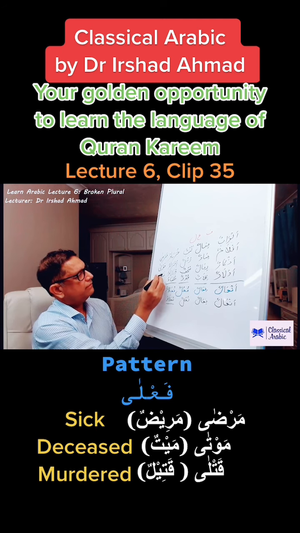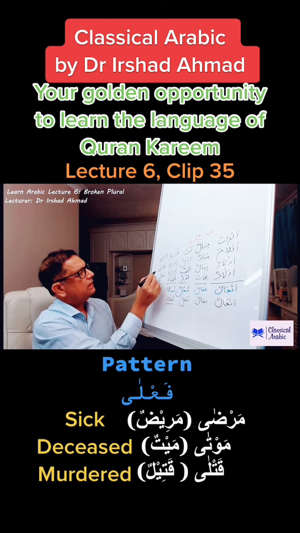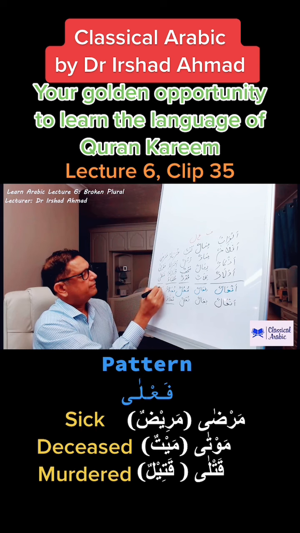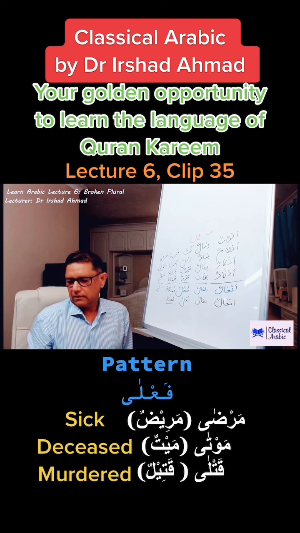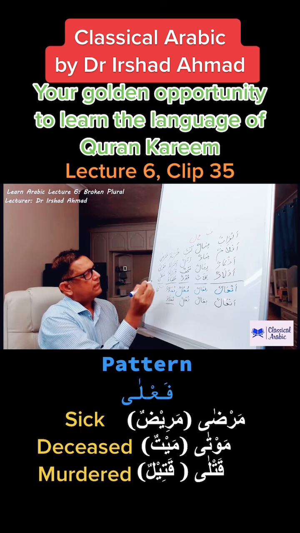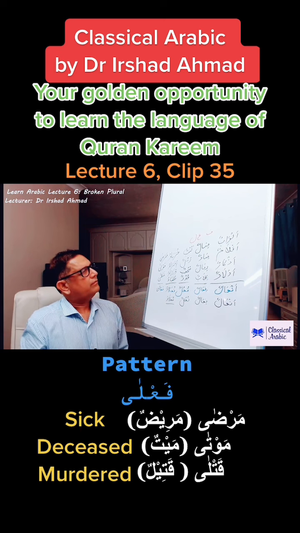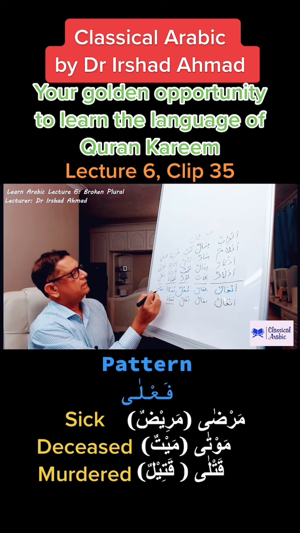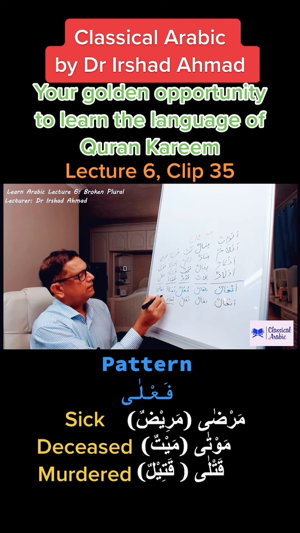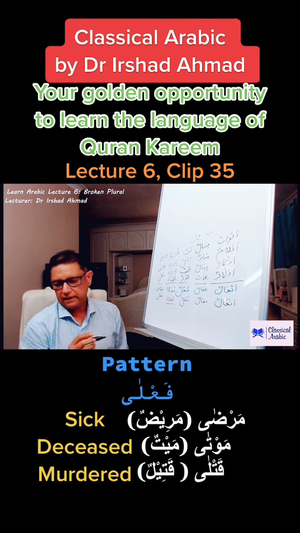So the pattern which we have here is Fatha, Sukoon, and then Alif Maksura and Ya. So that will be Fa, Ain, Lam, like that. Let me write down here properly. Fa'ala. So that's the pattern.